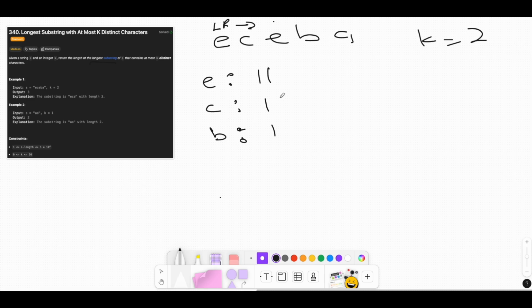We record the maximum number of distinct characters and the length of the maximum window, which is right minus left plus 1. So the length is 3, then again 3.